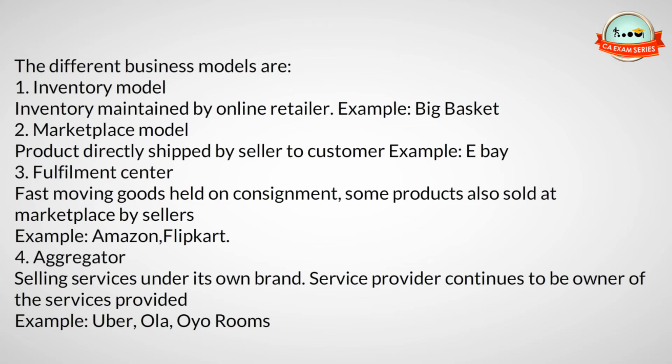Fast-moving goods held on consignment, some products also sold at marketplace by sellers. Example, Amazon, Flipkart. 4. Aggregator. Selling services under its own brand. Service provider continues to be owner of the services provided. Example, Uber, Ola, Oyo Rooms.